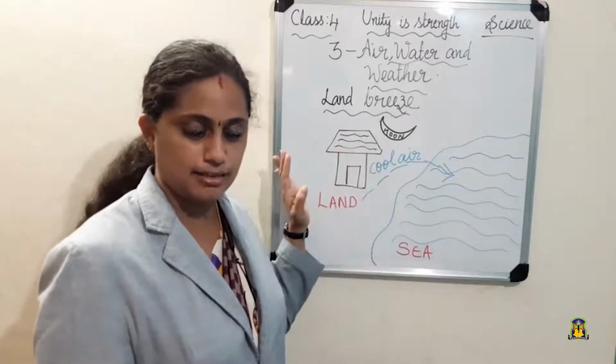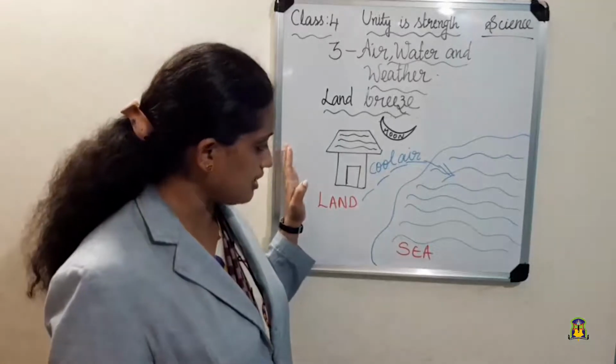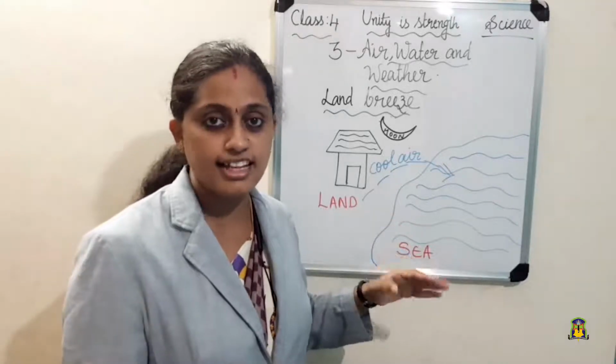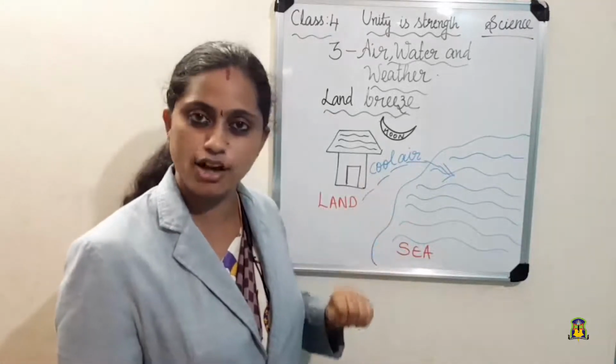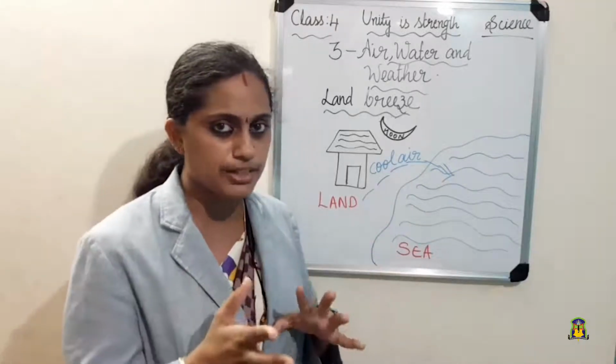Clear? The coastal breeze blowing from the land towards the sea is called the land breeze. Understood about sea breeze and land breeze?